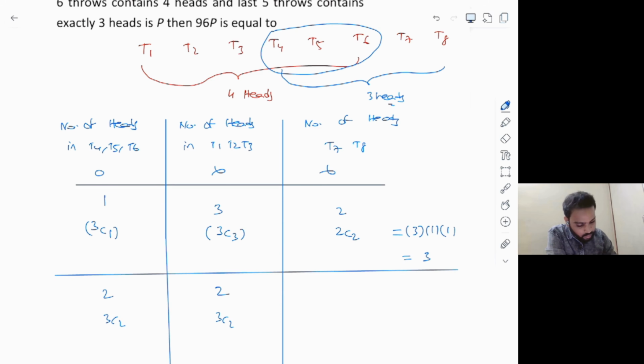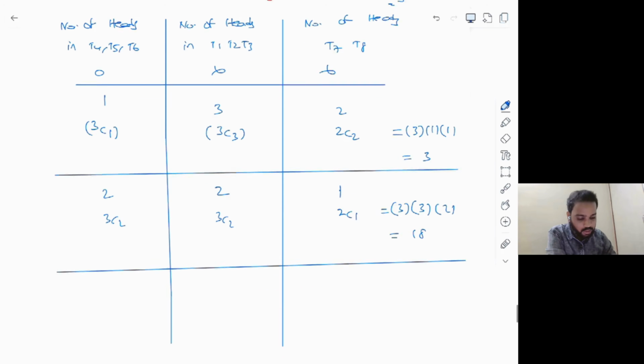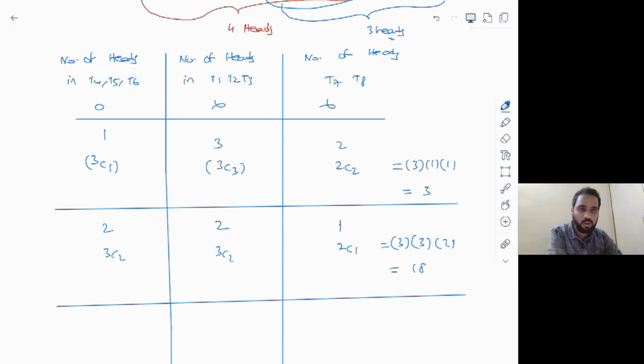And similarly, if T4, T5, T6 is having two heads, which means T7 and T8 must cover the remaining head, which is 1. So 1 out of 2, which is 2C1. So 3C2 is 3, and 2C1 is 2, which will give you totally 18 as the next case answer. These are the number of possible cases. And similarly, think about the next possible case. Now again, take 5 seconds. Try to fill those columns by using the next case.